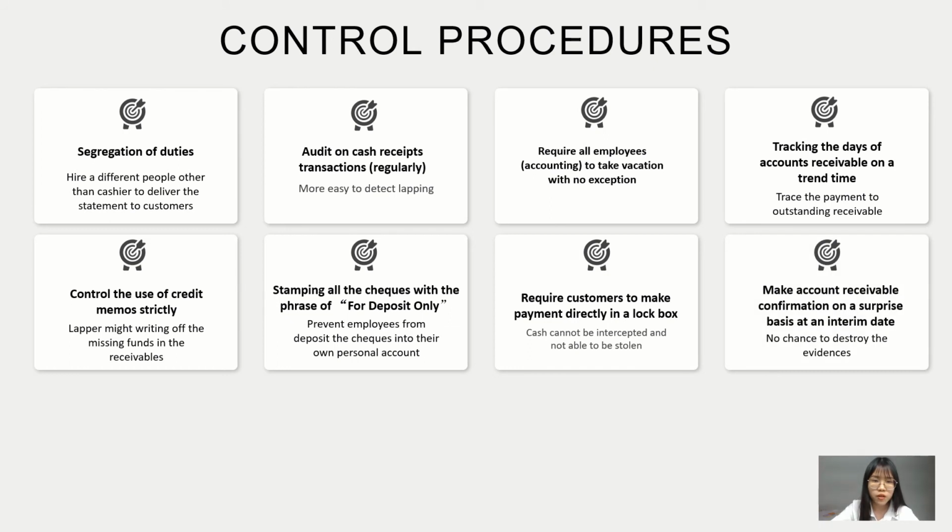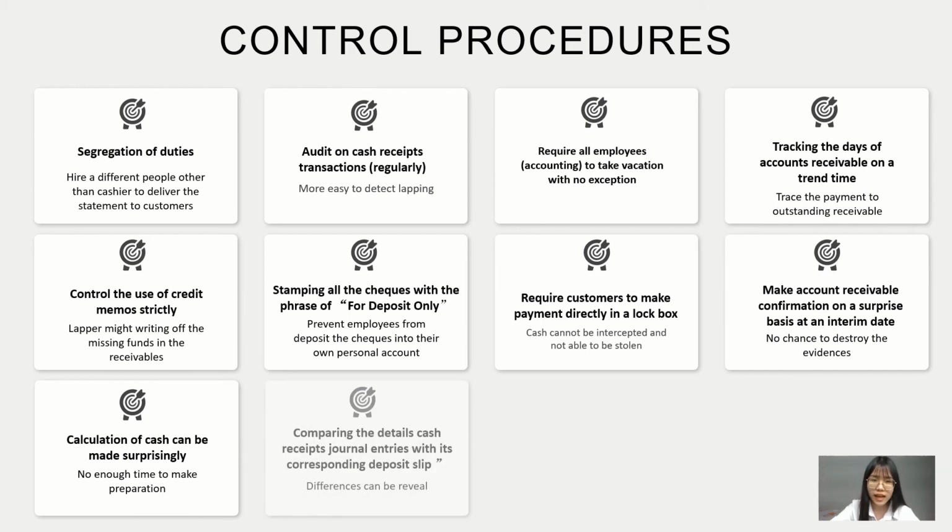Furthermore, a company can also make accounts receivable confirmations on a surprise basis rather than at a certain time. So the bookkeeper has no chance to destroy the evidence. And in addition, the counting of cash can be made by surprise. As a result, the lapper has not enough time to make preparations to prevent the fraud from being known by the auditor. And lastly, the control method of comparing the details of cash receipt journal entries with the corresponding deposit slips should assist in revealing the differences. So the kiting can be found.